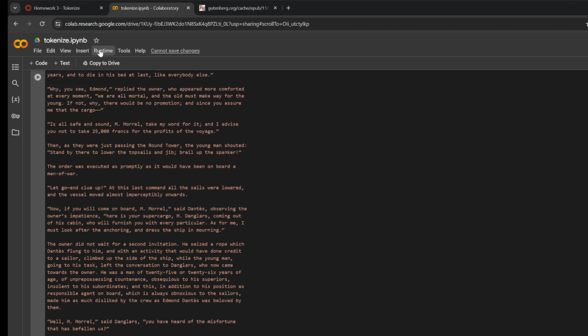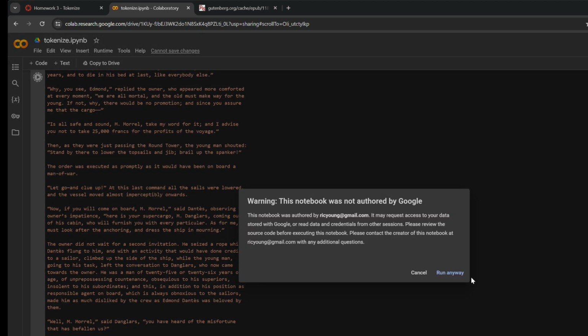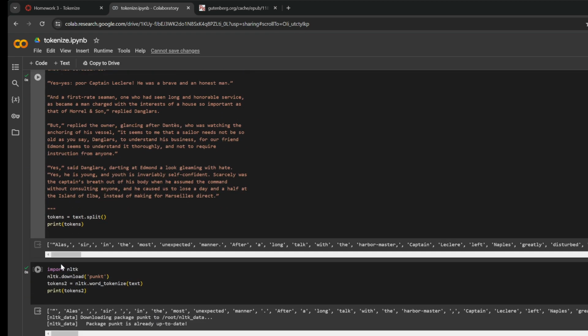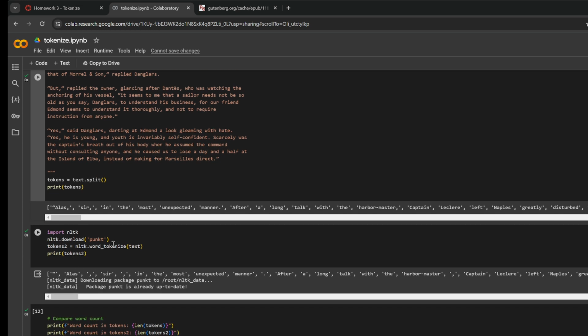Now I'm actually going to run everything, so that I don't have to take 10 minutes to run everything. So boom, you see it just automatically split this one and it did the NLTK one.